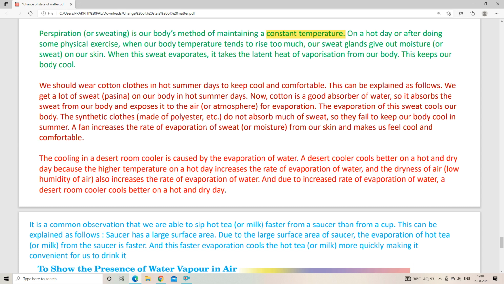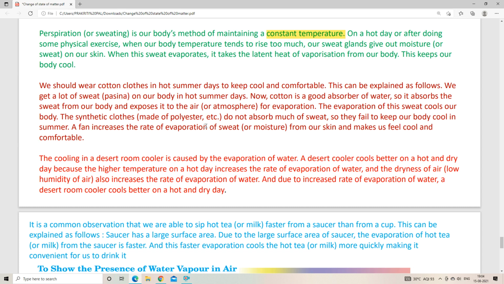Now do you know that cotton is a very good absorber of water? As cotton is a very good absorber of water, it absorbs the sweat from our body and exposes it to the air or the atmosphere for evaporation, right? So the evaporation of this sweat cools our body.